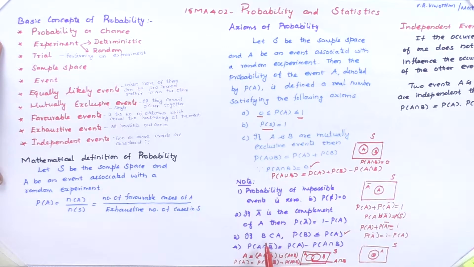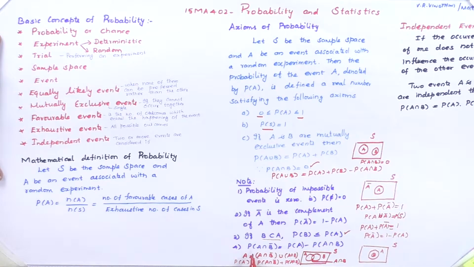Similarly, our third one: if B is a subset of A, then P of B is less than or equal to P of A. We consider one sample space. In that sample space we consider one event A. That event contains B, since B is a subset of A. So the probability of B is always less than or equal to the probability of A.